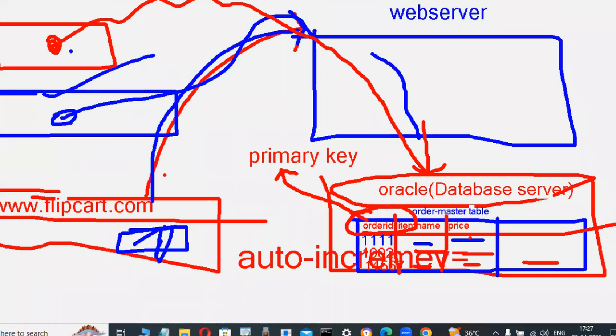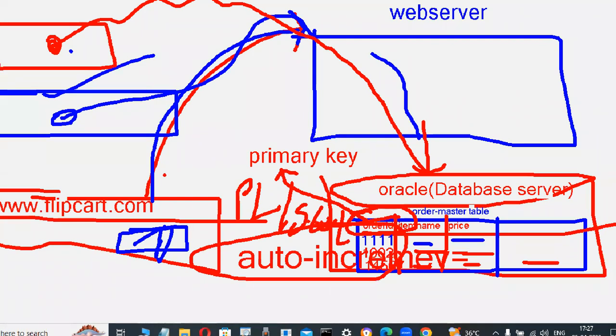So some concepts are there, some coding is there, PL/SQL coding they are writing. Triggers are there, and within the trigger they are writing sequences, SQL sequences, so primary key values are automatically generated. Very important. That's why in this case also PL/SQL is required, some coding is required.